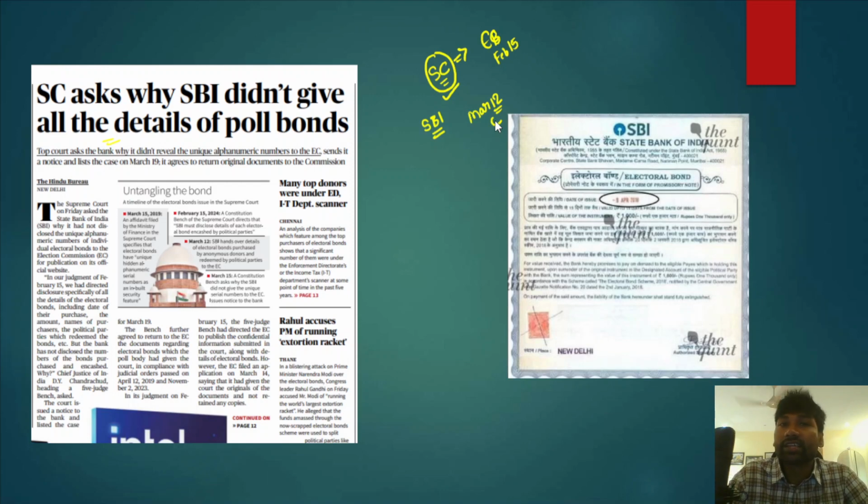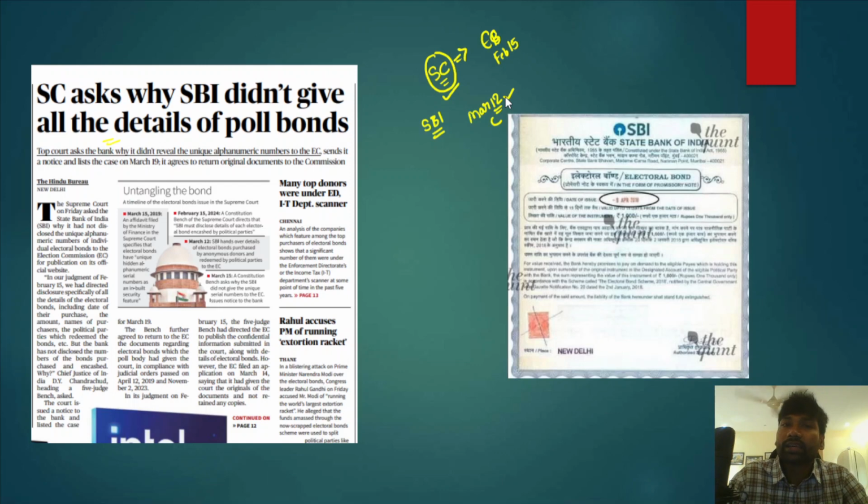When I say the details of electoral bonds, I mean who purchased the electoral bonds, how much amount they purchased, to which political party they donated these electoral bonds, and on which date they donated them. SBI will provide all those details to the Supreme Court, and in turn the Election Commission of India would publish those details.